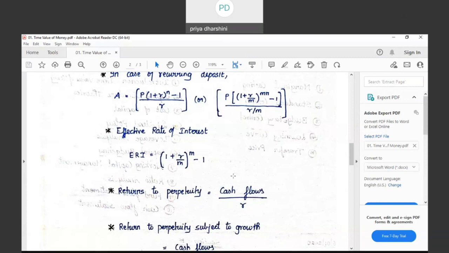Right. Proceeding further. Coming to perpetual return. What do you mean by perpetual return? Have you all heard of companies issuing irredeemable shares and debentures? What do you mean by irredeemable? Irredeemable means it will not have any specific maturity period.